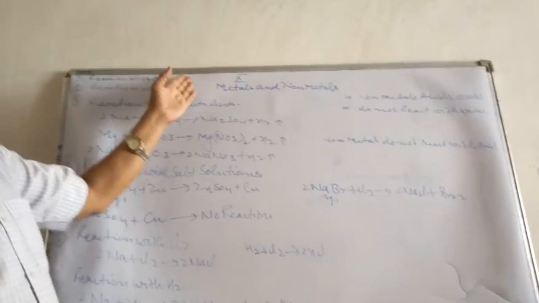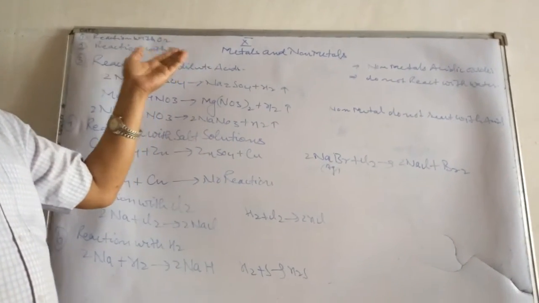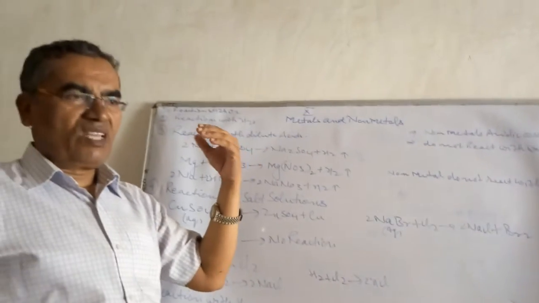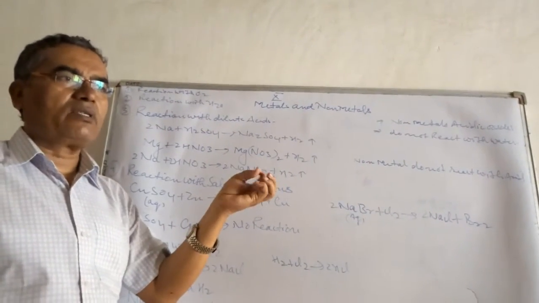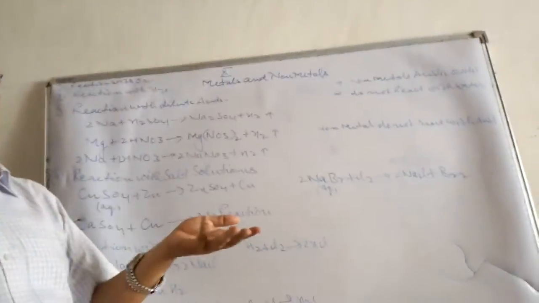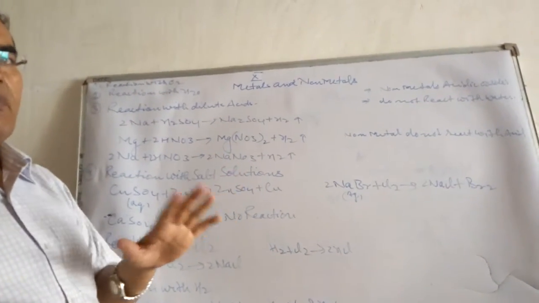So suppose sodium, potassium, these are very reactive metals. Sodium, potassium react directly with oxygen to form their oxides, and when sodium oxide, magnesium oxide, potassium oxide get dissolved in water they form potassium hydroxide, sodium hydroxide, magnesium hydroxide, and these hydroxides are basic in nature.